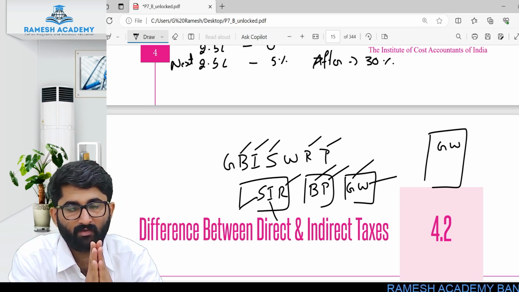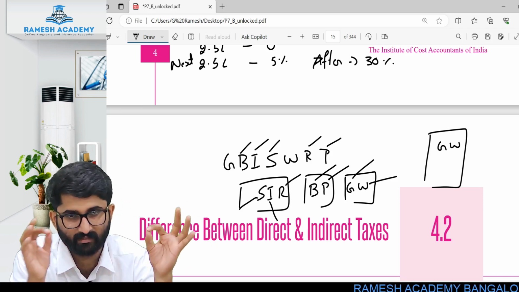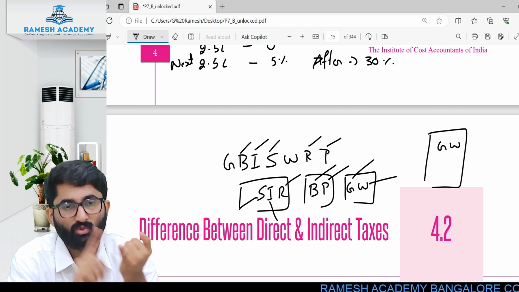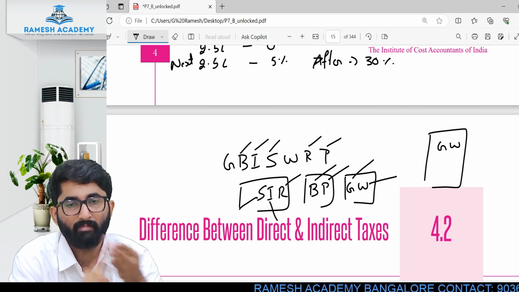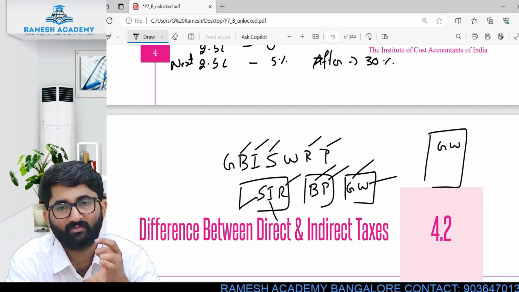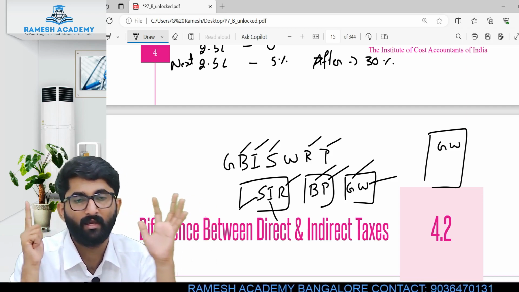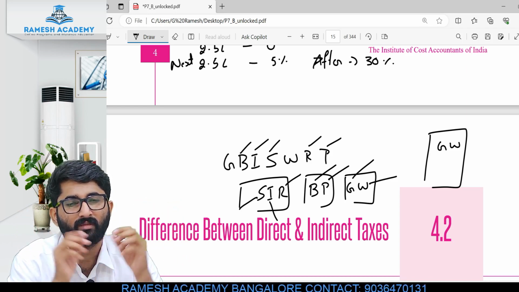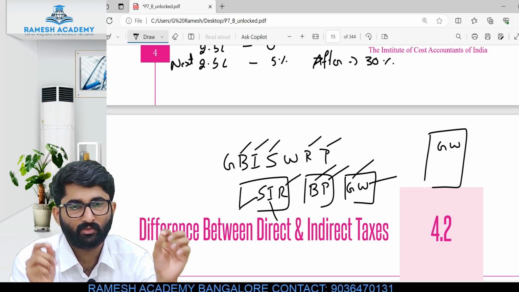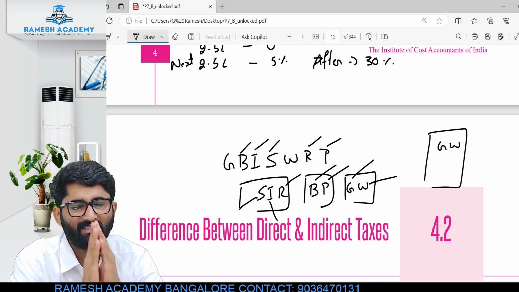People just remember what is the feature of indirect tax. Sir's BP is GW. S for social welfare, I for inflation, R for regressive, B for burden, P for pinch, G for goods and services, W for welfare. These 7 things, very easy one. Make sure that you remember this.